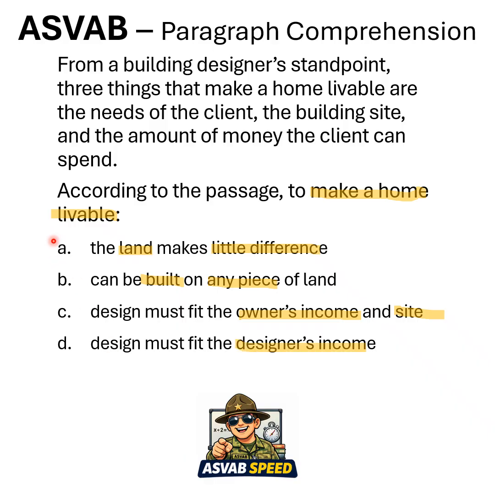All right, let's take a look at A. The land makes little difference. Well, no, the building site is one of the three most important elements. And again, B, can be built on any piece of land. Well, no, because right here, building site's one of the three most important things. Design must fit the homeowner's income and site. That's a maybe, because I see money and building site.